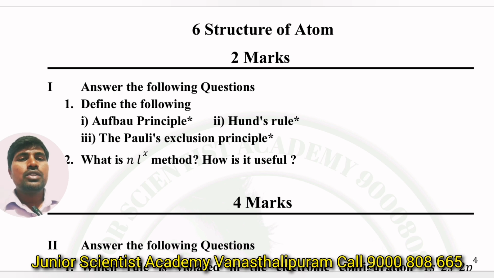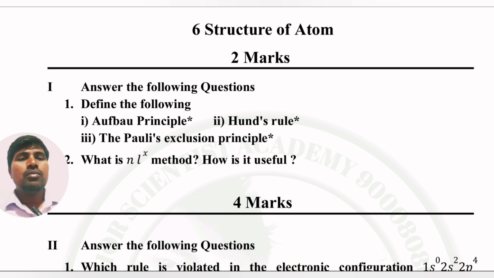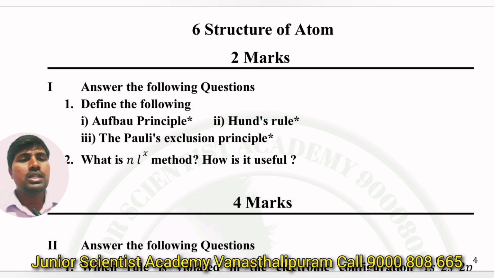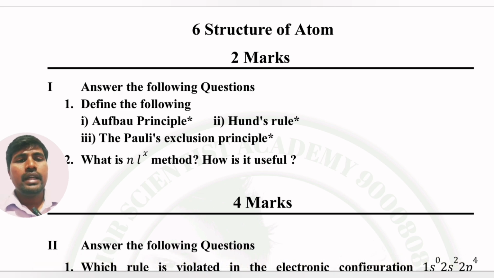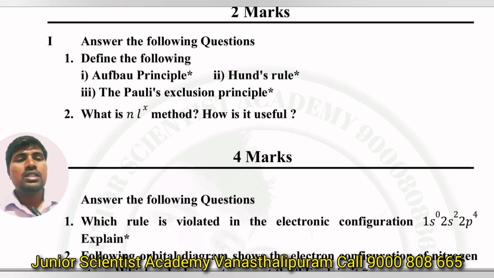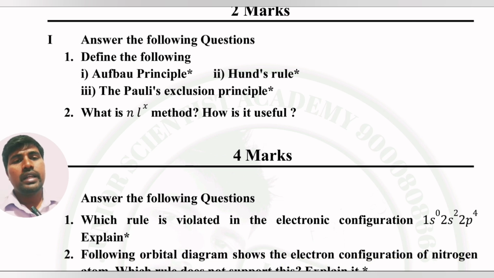Sixth chapter, structure of atom. First question, define the following: Aufbau principle, Hund's rule, Pauli's exclusion principle. These are the three rules, very, very important in the sixth chapter. And next, there is a chance, you just prepare the NLX method.